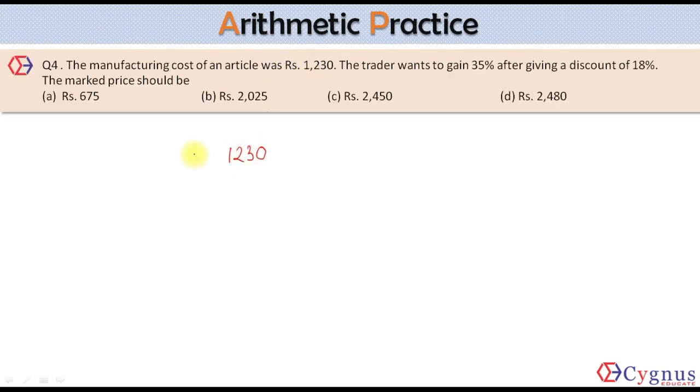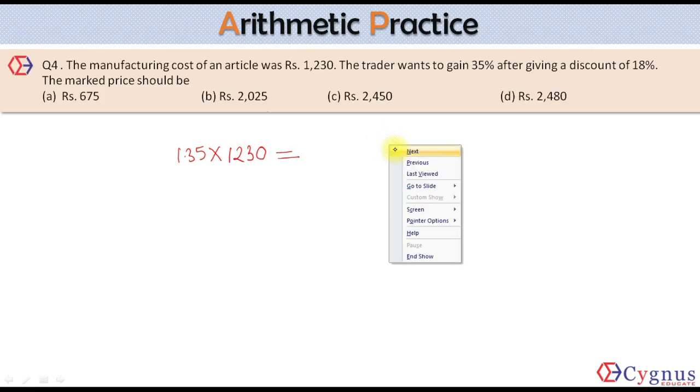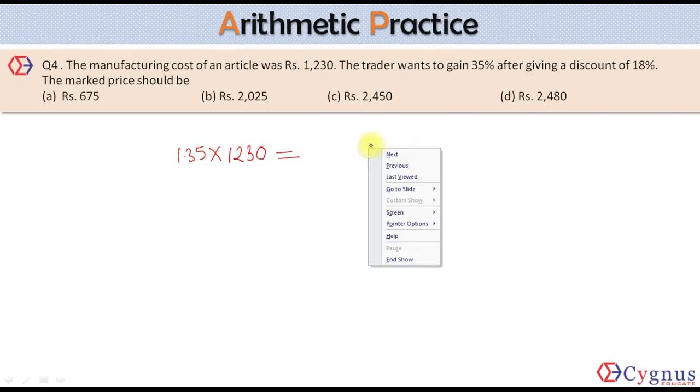1230 is the price for him. He wants to gain 35%, so he'll increase the price by 35% and sell it. So I should multiply these two numbers. And I also know that this is the selling price. Let the mark price be X. And he offered a discount of how much? He offered a discount of 18%.